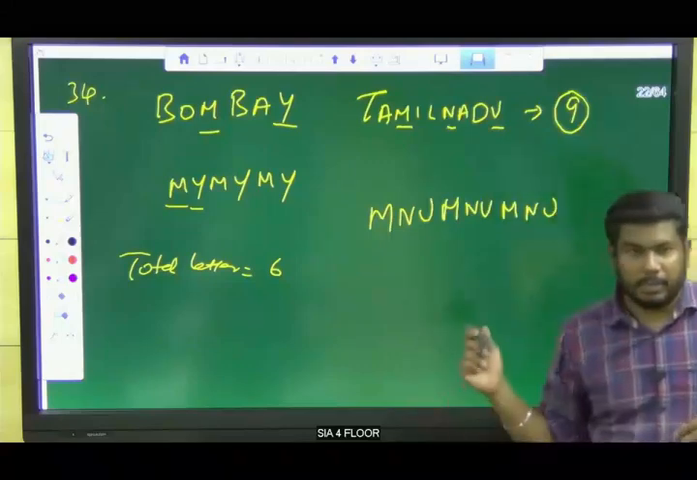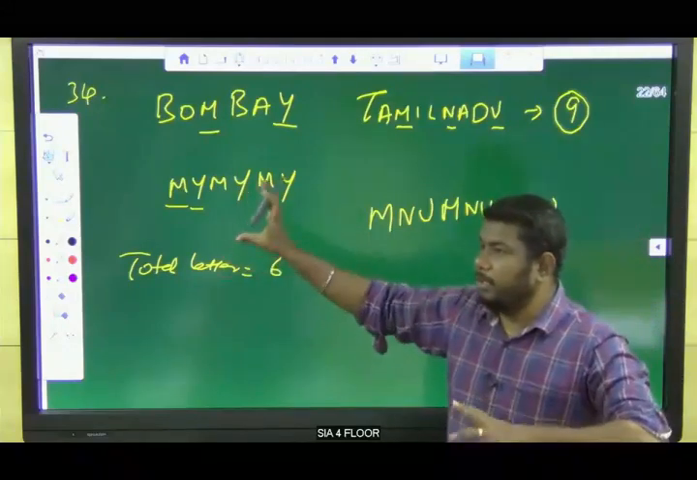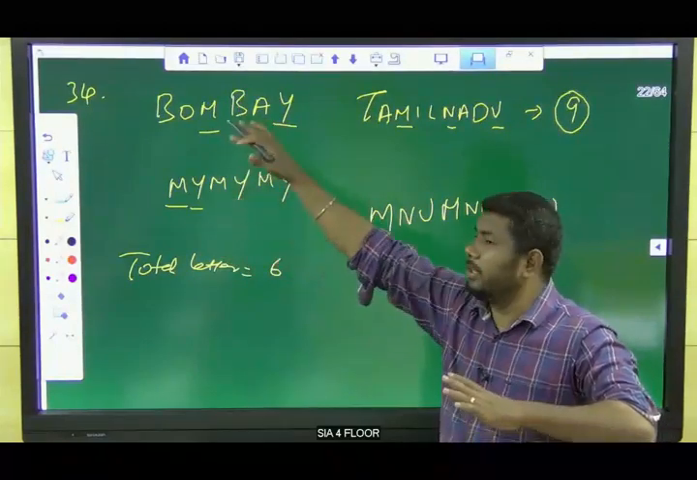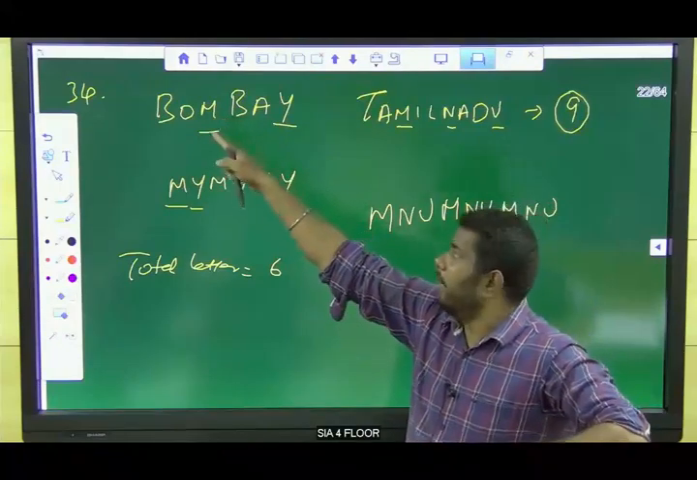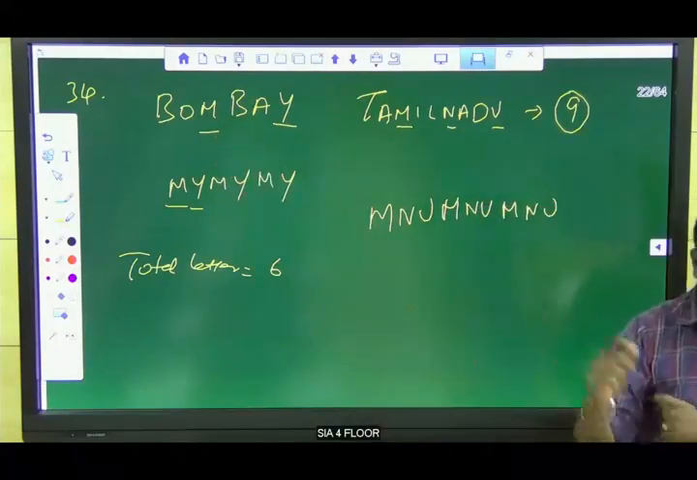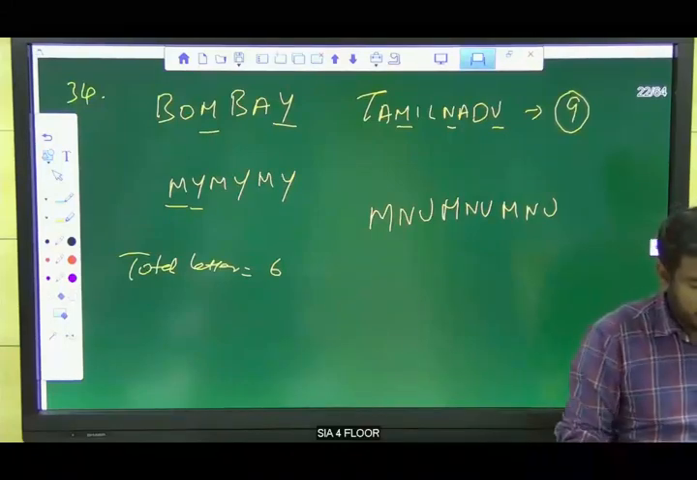Clear? So very easy actually. Whenever two letters are repeated continuously, compare where the position of the letter is in the given word. That is the logic. Okay, guys, so the remaining questions are homework.